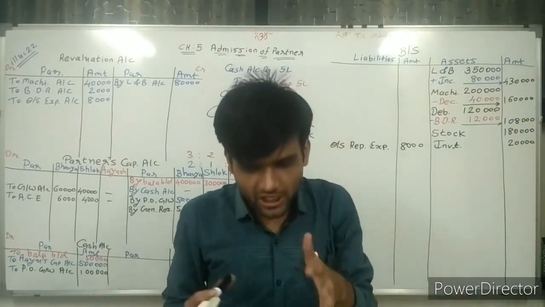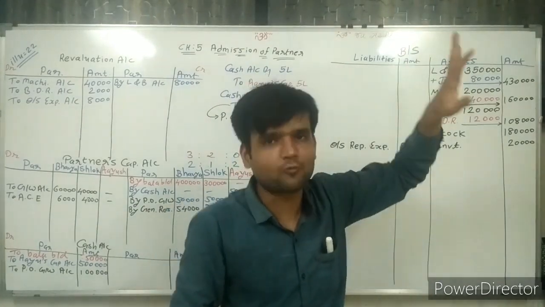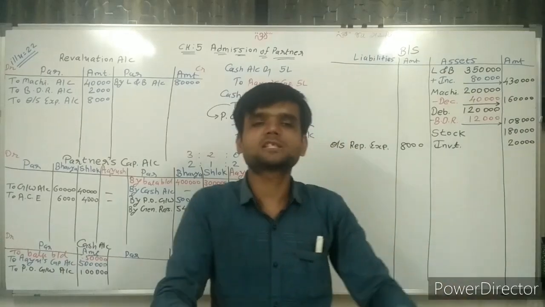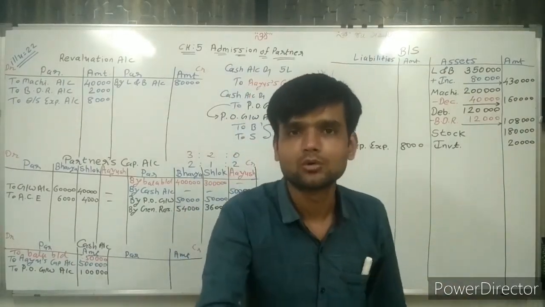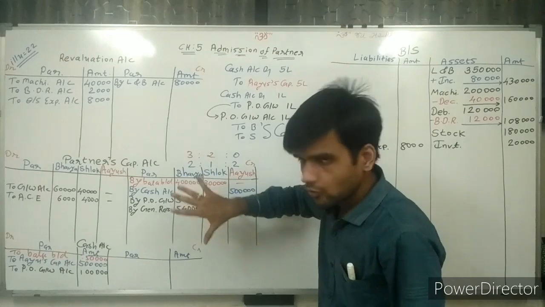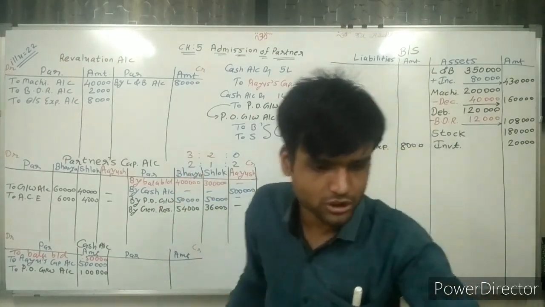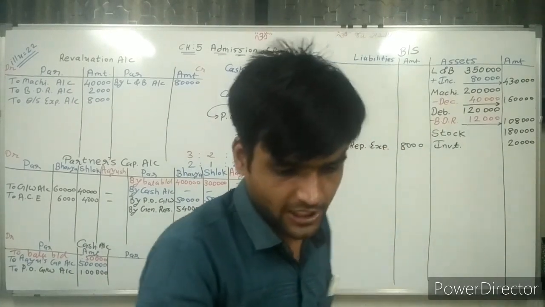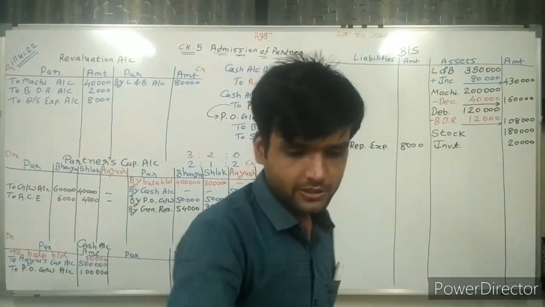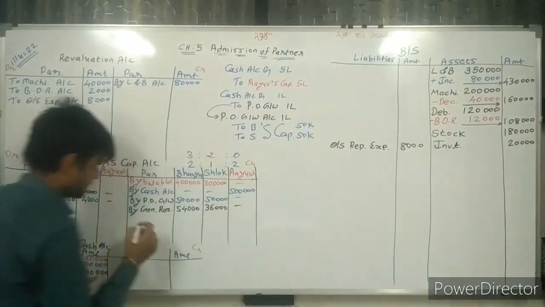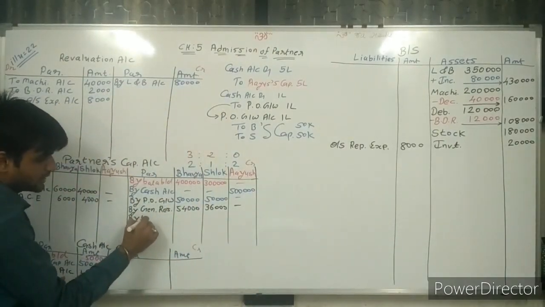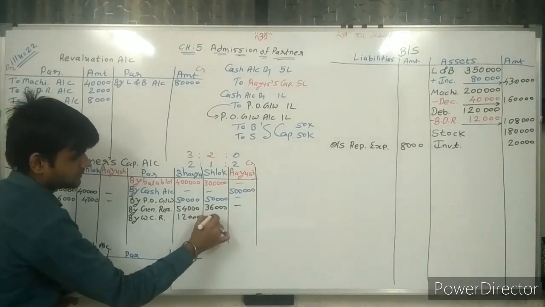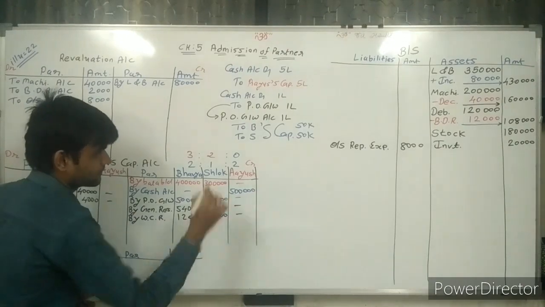In that also, if this is not utilized for workers, it can be distributed among the partners. Here no information is given about utilization of this reserve. It means it's a profit of the partners. So workers compensation reserve 20,000 is distributed among the partners: 12,000 and 8,000. Yes.